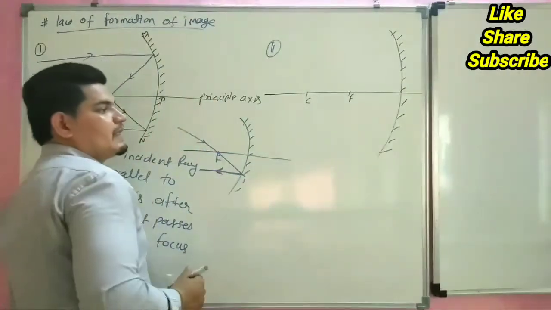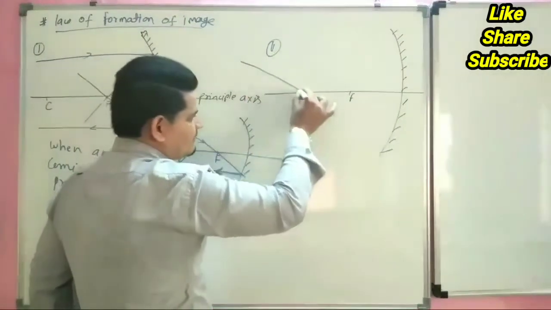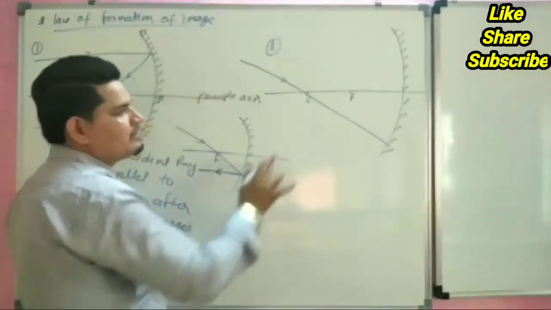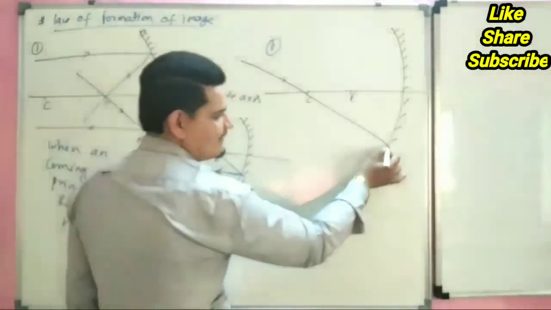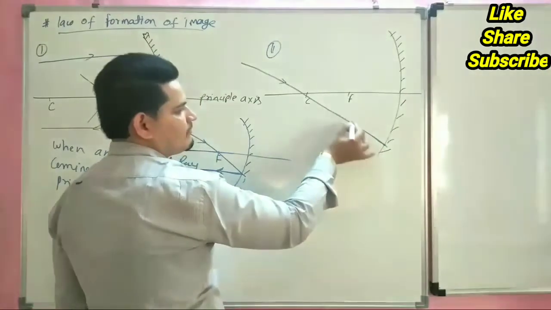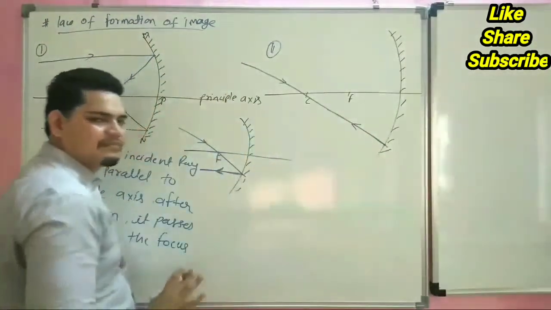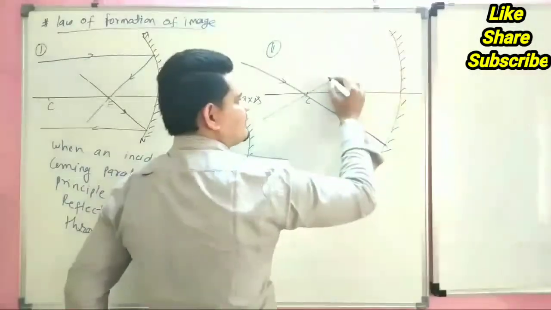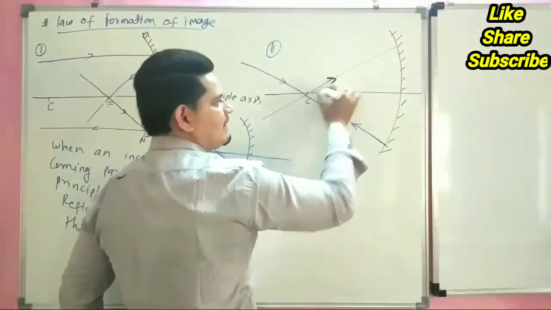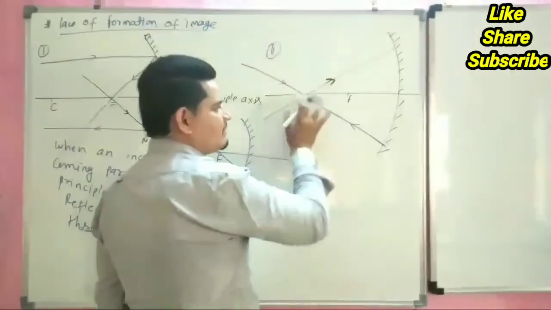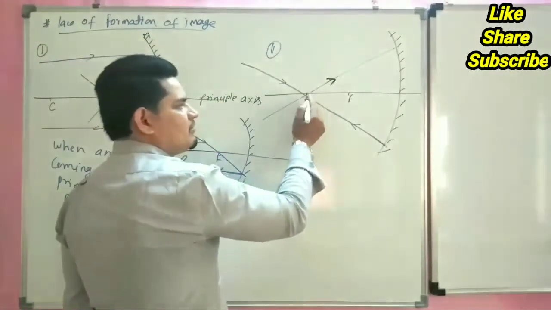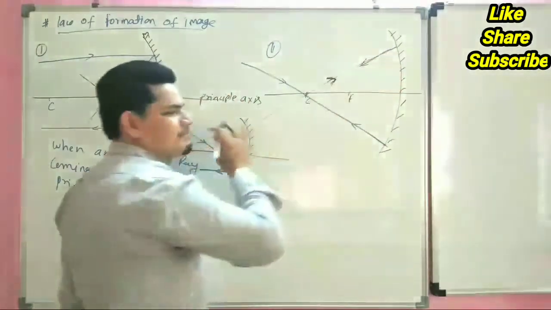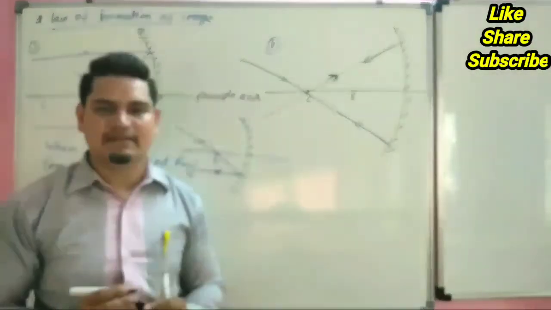The second law is that if a ray comes through the center of curvature, after reflection it will also pass through the center of curvature. After reflection it will follow the same path again.